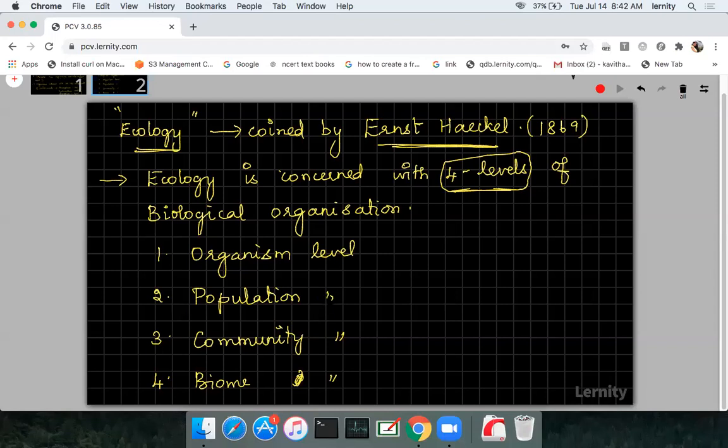So this chapter, organisms and population or organisms and environment, is related to the first 2 levels of biological organization, and that is what we are going to deal with, the organism level and the population level in this chapter. Now I will tell you what you are going to study first with the organism level. You just complete it, then I will start in the next slide with the organism level.